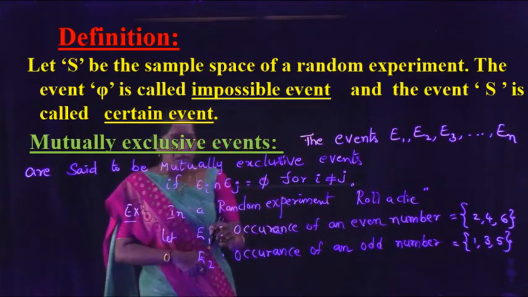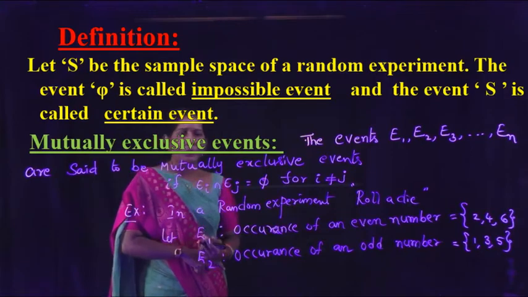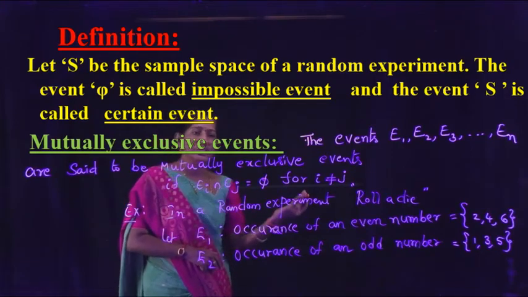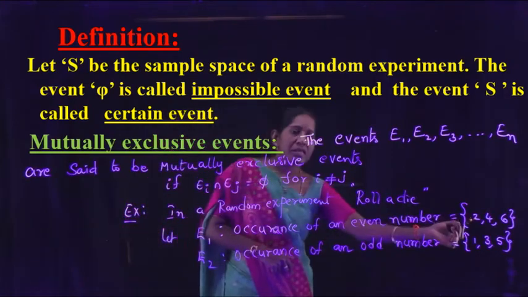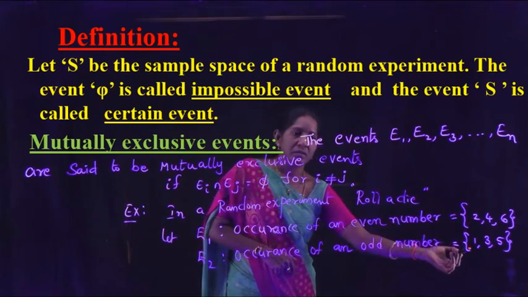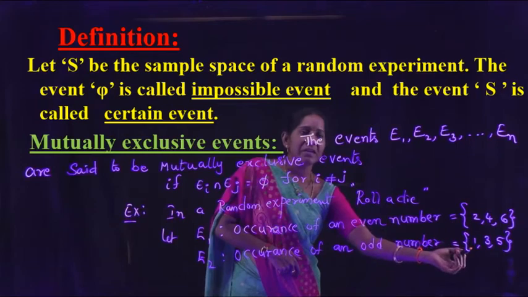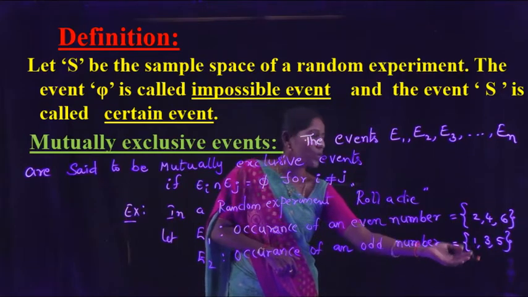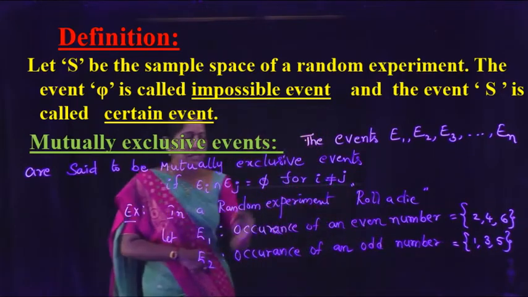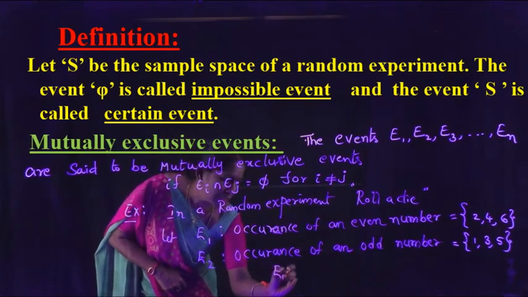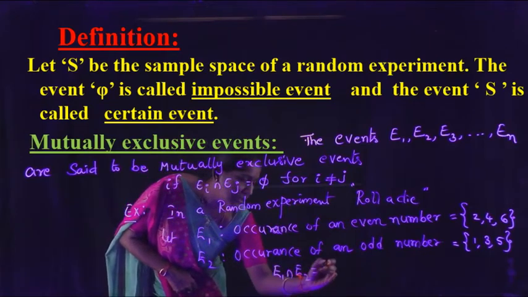Now, E1 intersection E2. What is E1 intersection E2? Is there any common here? 2, 4, 6, that is first event E1 and second event 1, 3, 5. So there is no common. Then E1 intersection E2 equal to phi.